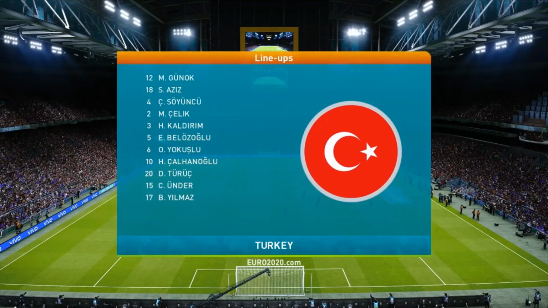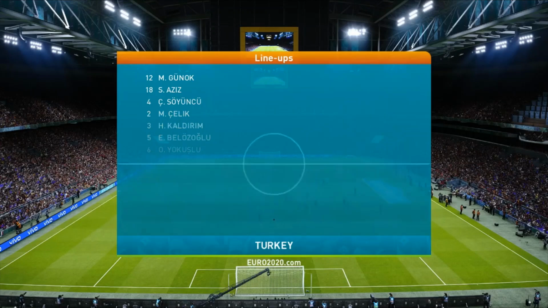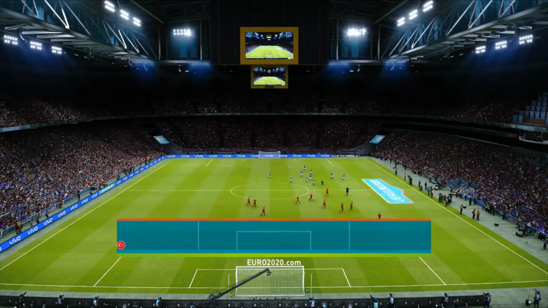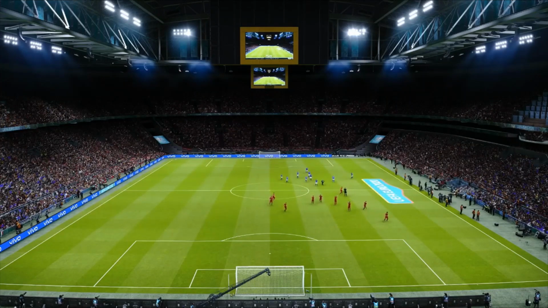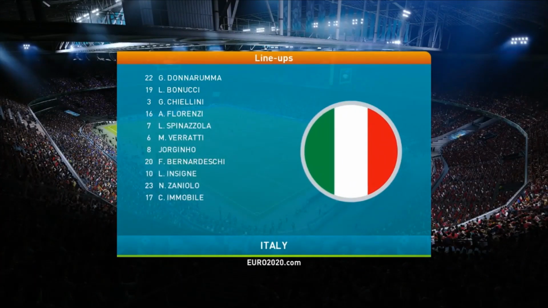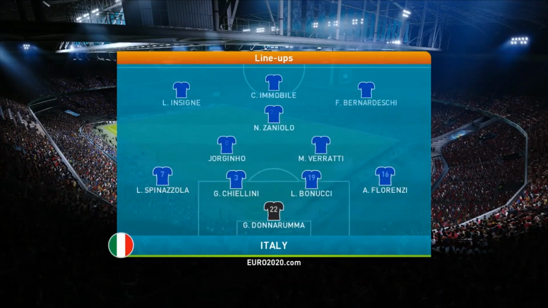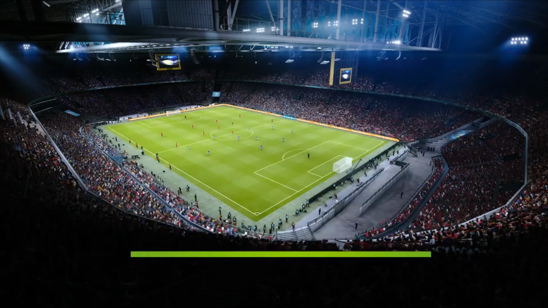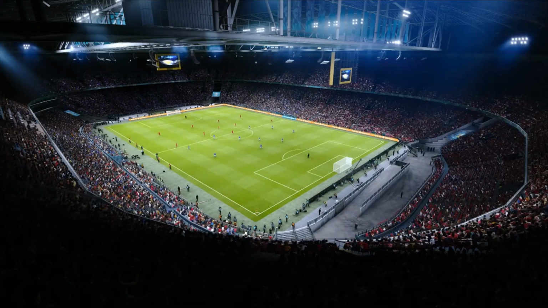As for Turkey, you can see some of the standout players in their lineup today. Burak Yilmaz, who has been in the Turkish side for what feels like forever, is starting up top today, with Cengiz Under on the wings. Of course, he plays for Roma in Italy. As for the Italian side, it's a very, very strong one. Danny Motion's Italy starts like this. Chiellini and Bonucci at the back. Young Zaniolo in the midfield is an interesting choice, but we like to see it. Of course, the young attacking midfielder getting his first game.